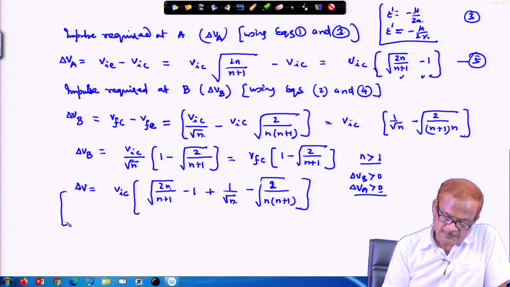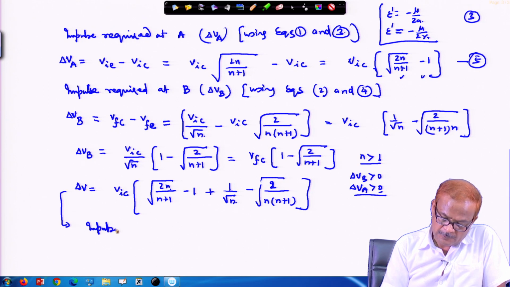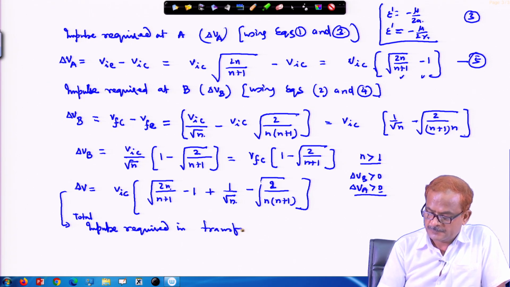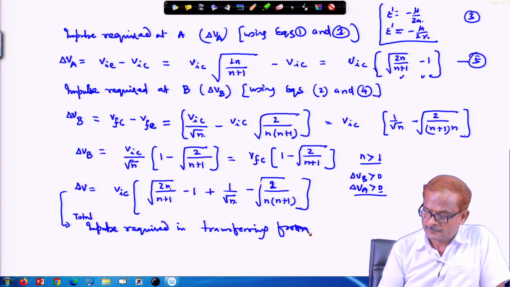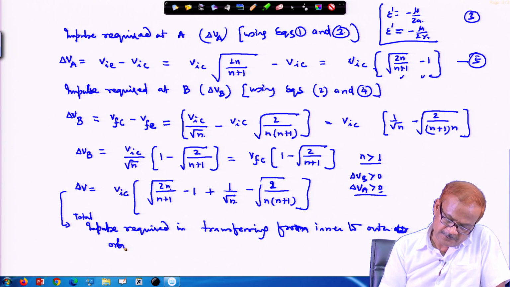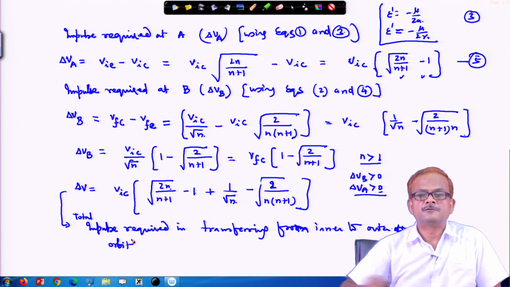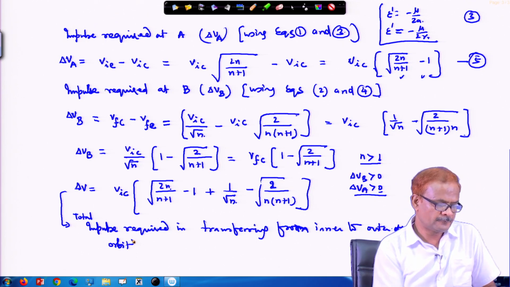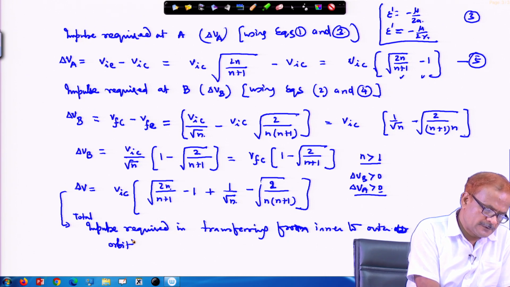Okay, so, this is the total impulse required in transferring from inner to outer orbit. The same way it can also be done for the outer to the inner orbit. There is no difference in the working out mechanism. You have to write it in the same way.